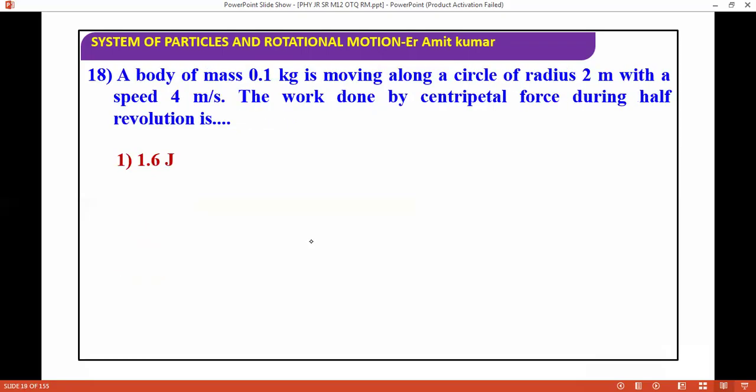Next question: a body of mass 0.1 kg is moving along a circle of radius 2 meter with a speed of 4 meter per second. The work done by the centripetal force during half revolution is what? Mass, radius and speed are given. What is the work done during half of the revolution? That will be zero, because the displacement is tangential, the displacement is perpendicular to the force.